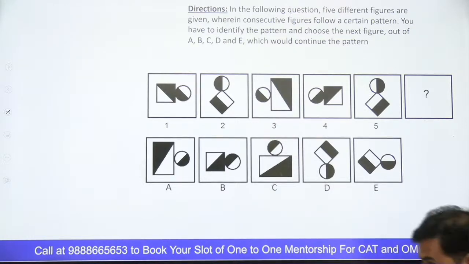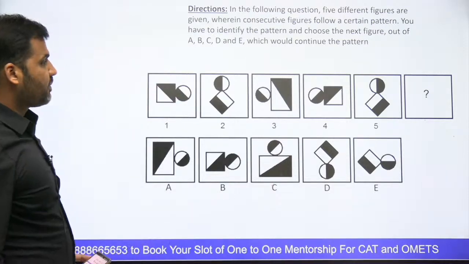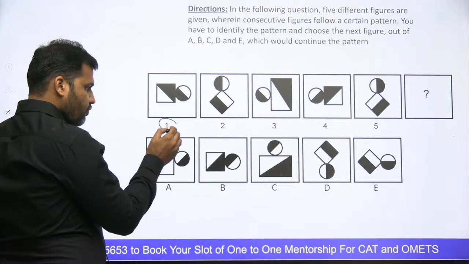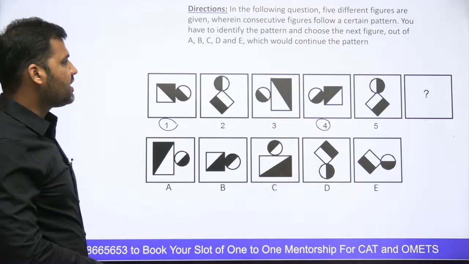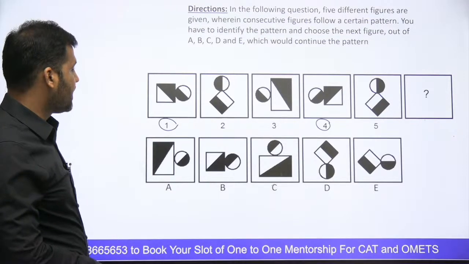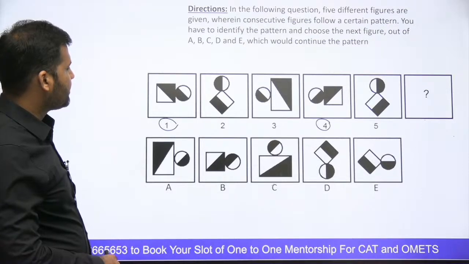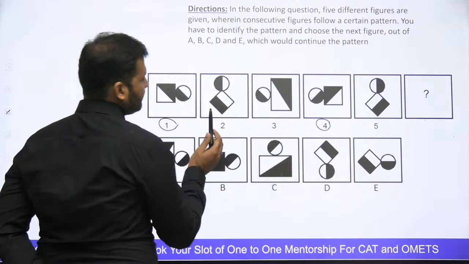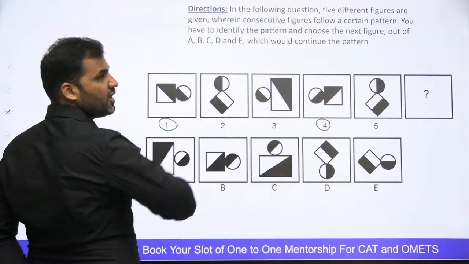Correct. Now, if you know this concept of water and mirror image that I have just explained to you, you guys can look here that picture number 1 and picture number 4 are exact mirror images of each other, guys. Yes or no? Sorry, not a water image. The left is going right, right is going left. Yes, guys, this is the mirror image. Can you see that? Picture number 4 is a mirror image of picture number 1.